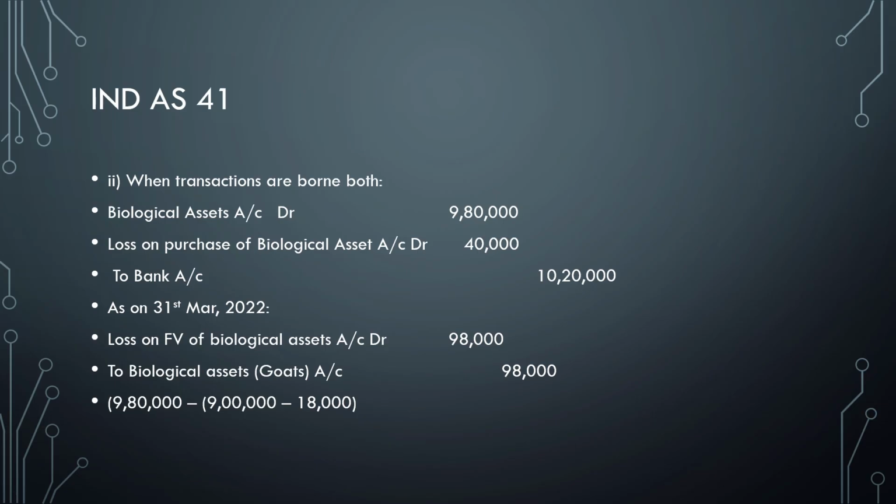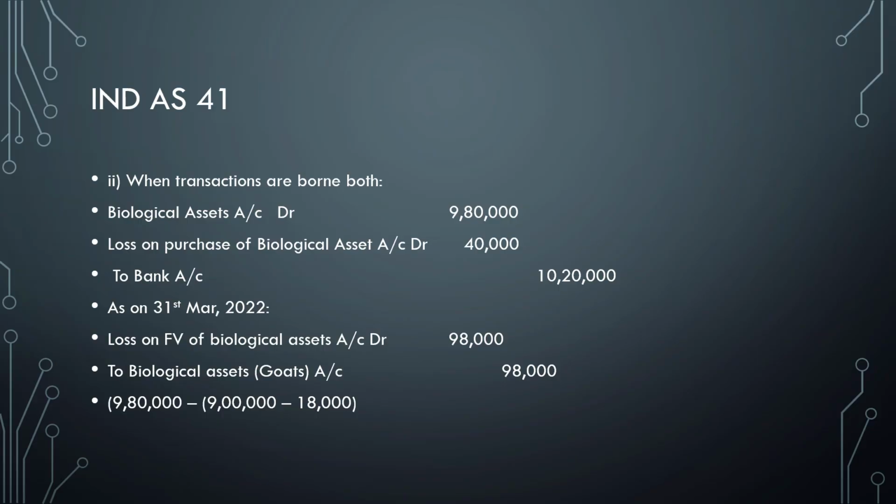When transaction costs are borne by both, very important, it is 10 lakh 20 thousand and not 9 lakh 60 thousand. Be very careful. These are the mistakes you might tend to make unless you have conceptual control. So biological asset, loss on purchase of biological asset to bank: it is 9 lakh 80,000, 40,000 and 10 lakh 20,000, because in this case it is borne by both. Lastly, as on 31st March 2022, loss on fair value of biological asset 98,000 to biological asset 98,000.